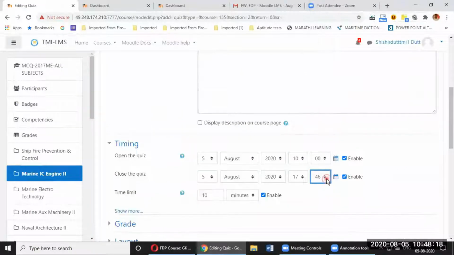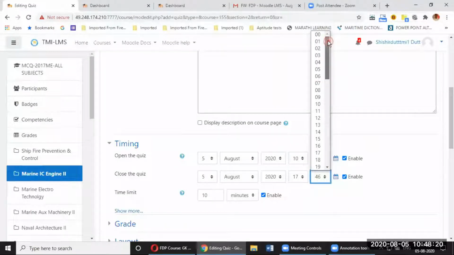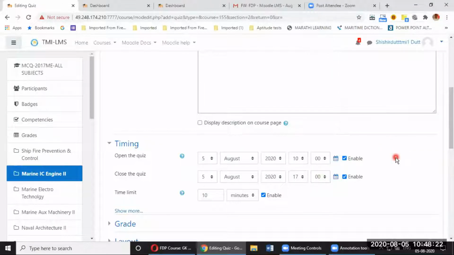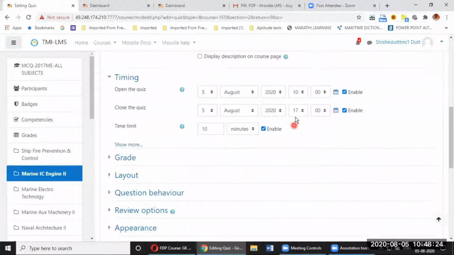I'll tell you later what timing I have decided, because there will be a lot of server load if all the students come. Right now we don't have a full-fledged server. So 5th August, 10 o'clock the quiz will start, and 5th August, 1700 hours the quiz will end for the student. Beyond this timing, it will not be available to the student.